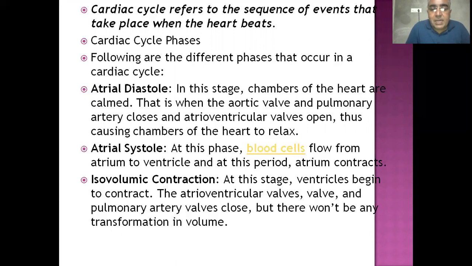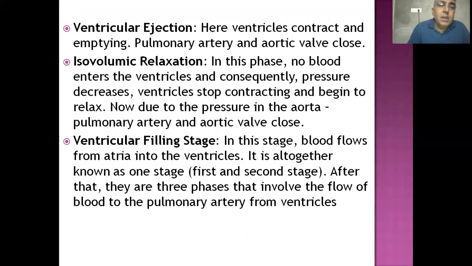At this stage, the ventricles begin to contract, and the atrioventricular valve and pulmonary artery valve close, but there won't be any change in the volume. Ventricular ejection. Here the ventricles contract and empty, opening the pulmonary artery and aortic valves.